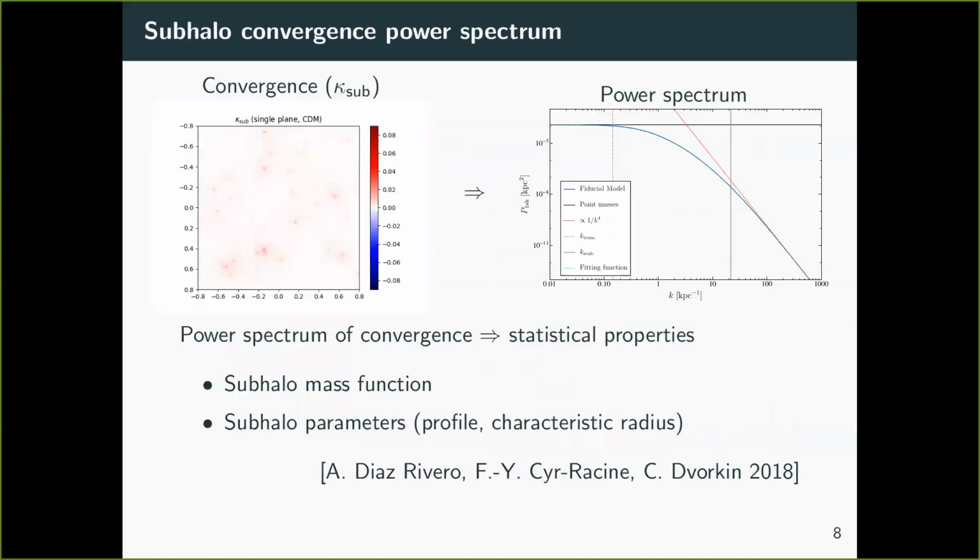So to elaborate on these statistics, this figure on the left shows an example of what the convergence due to subhalos might look like, and this figure on the right shows what the corresponding power spectrum might look like. What this statistical result was saying is that even though we can't measure the figure on the left, we can still make some rough measurements of the figure on the right, and this would give us information about the subhalo mass function and subhalo parameters, such as what kind of profile it is, maybe TNFW, or something else, and the characteristic radius. So this can already start telling us things about dark matter, even if we can't find a single individual subhalo.